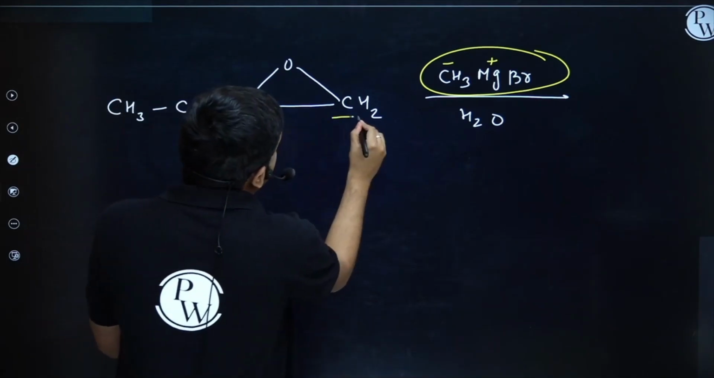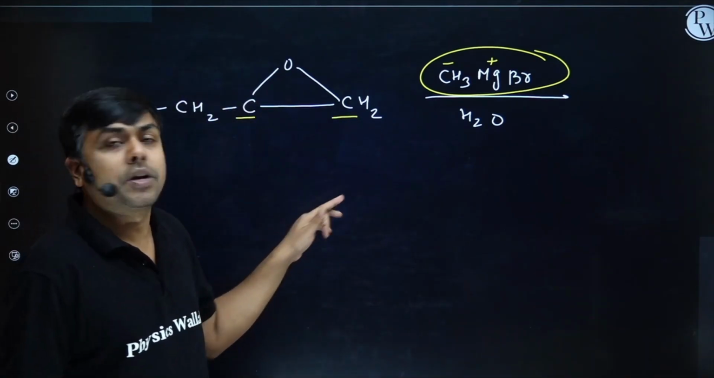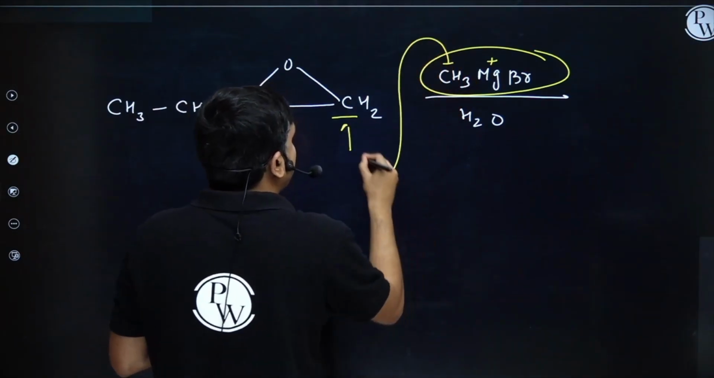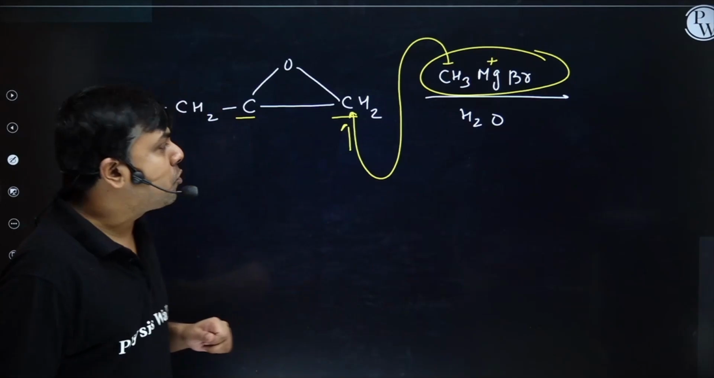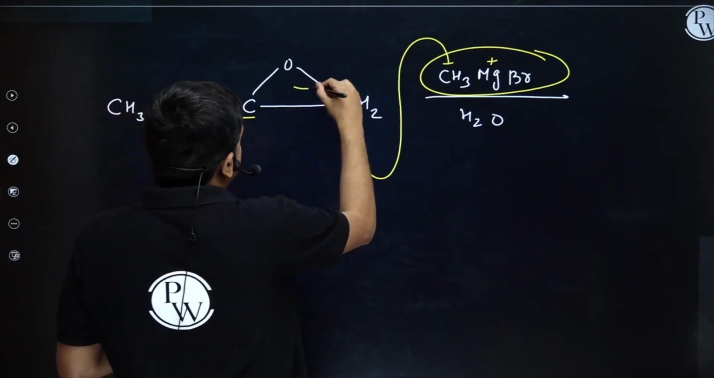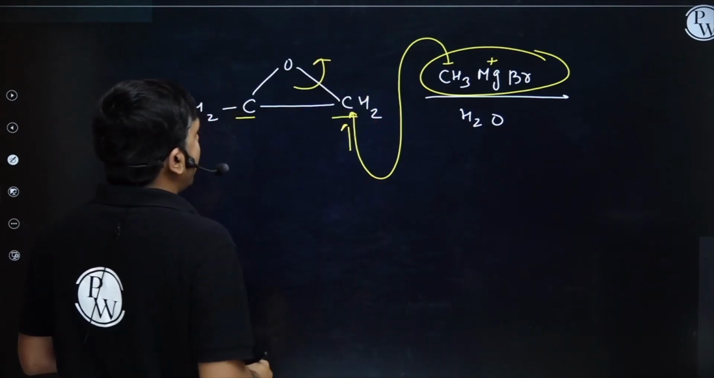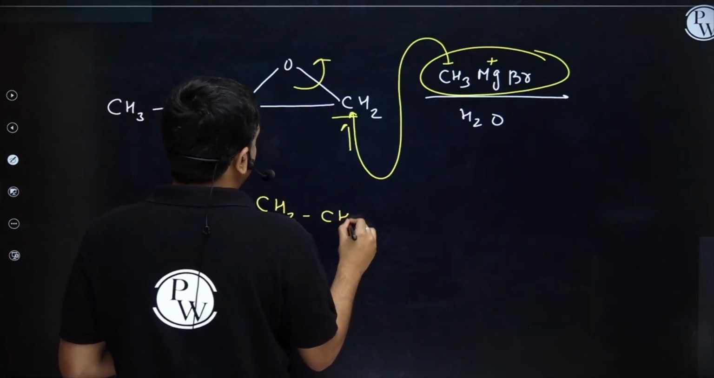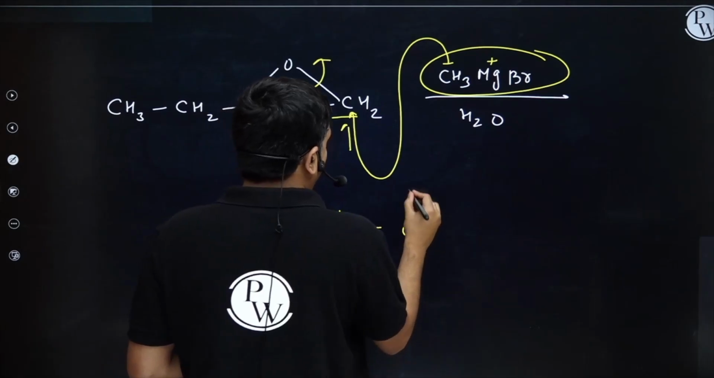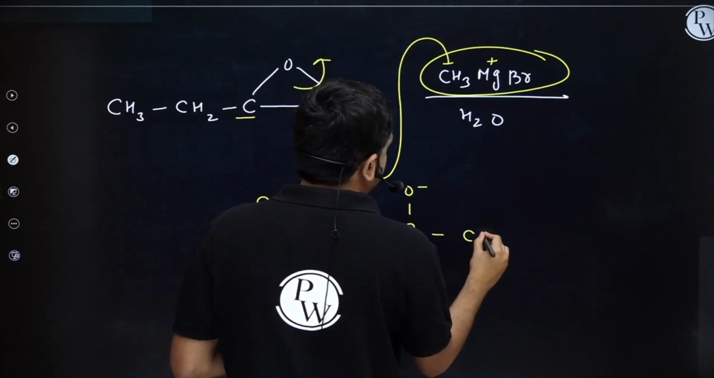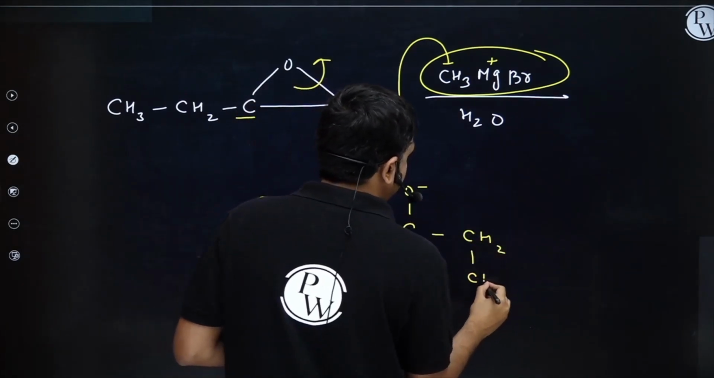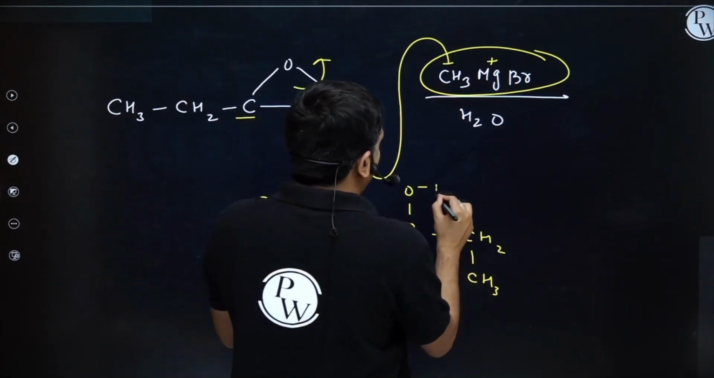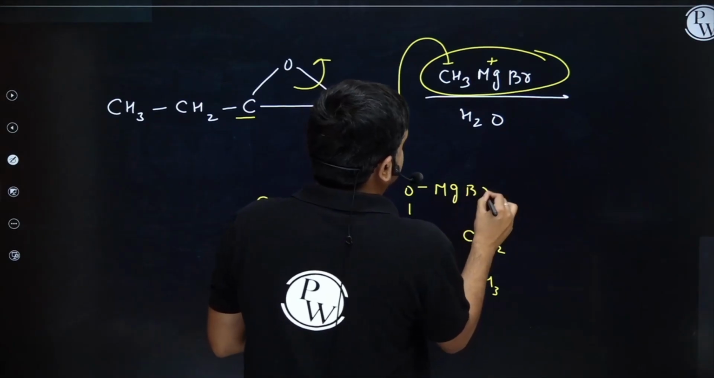Between this carbon and this carbon, what do you say? Which one is less substituted? This one. So it will attack on this particular carbon. As soon as it attacks over here from the back side, this bond will cleave. So I will have the formation of CH3, CH2, CH, O negative, CH2, CH3. This O negative will form a bond with MgBr, right? So O negative, MgBr positive.